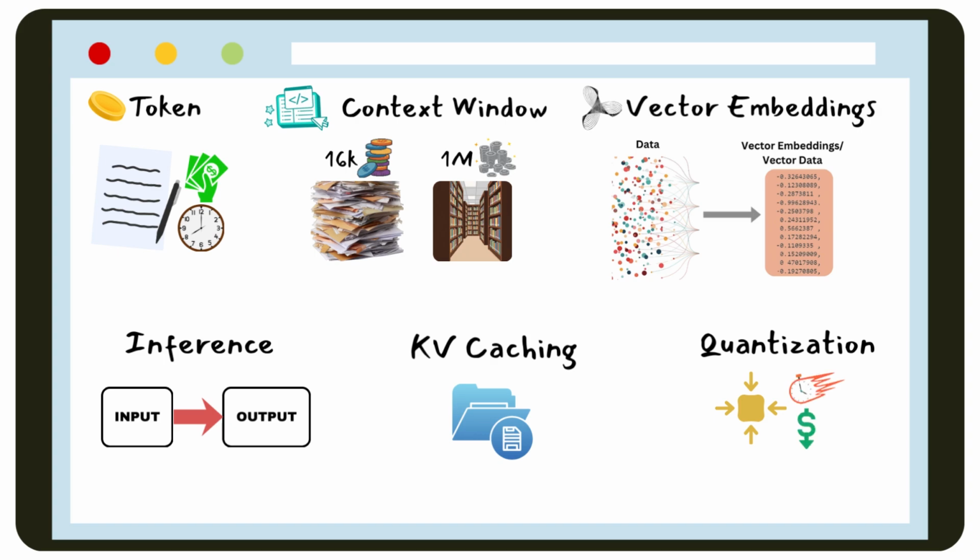These ideas may sound technical, but they shape real decisions every day. Tokens influence cost. If your email summarizer uses 150,000 tokens per request, the bill grows quickly. The context window determines capability. A legal assistant that can't process a long contract becomes useless. Latency improves dramatically with KV caching when you build chat-like interfaces where each message depends on everything said before. And quantization decides whether your model runs on a lightweight server or needs a more expensive GPU instance. These aren't abstract concepts, they're constraints and tools you actively work with when building.